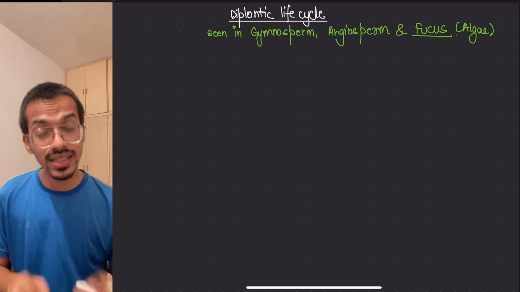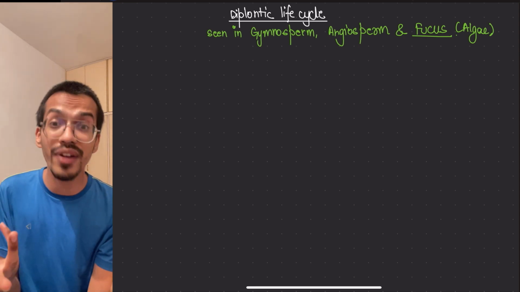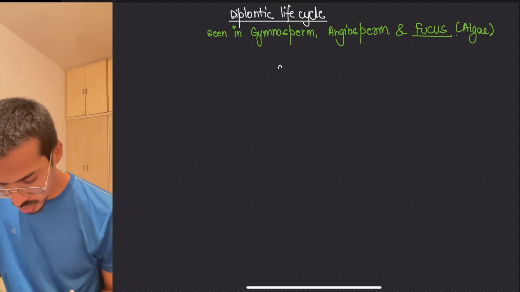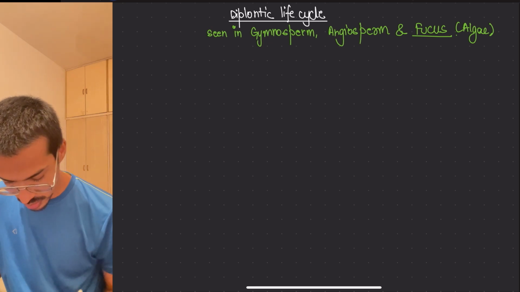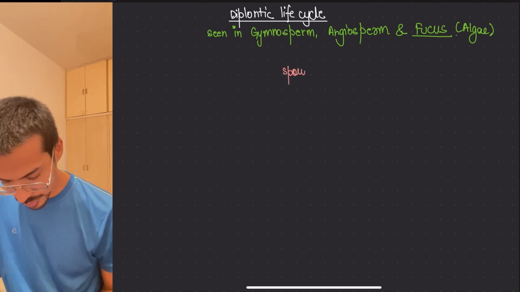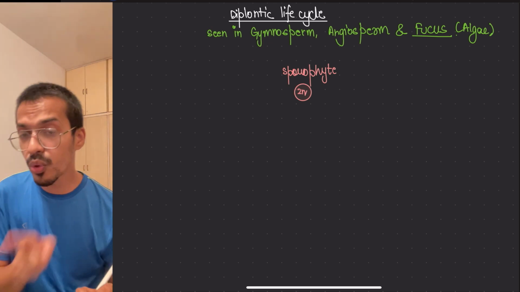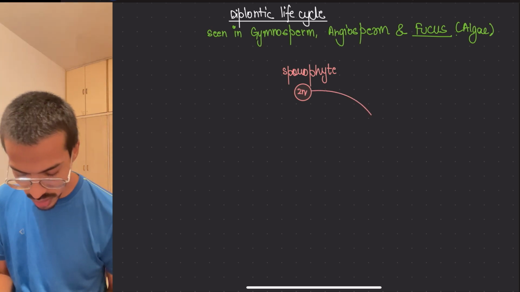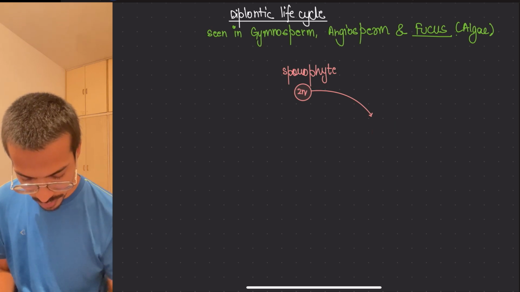So what happened in their case? Here the story starts from a diploid structure, the sporophyte. The sporophyte is the main body, so the main body would be 2n. Imagine that the plant has a main body of 2n. Now the sporophyte will make spores. It did its work and makes spores. Spores are haploid.